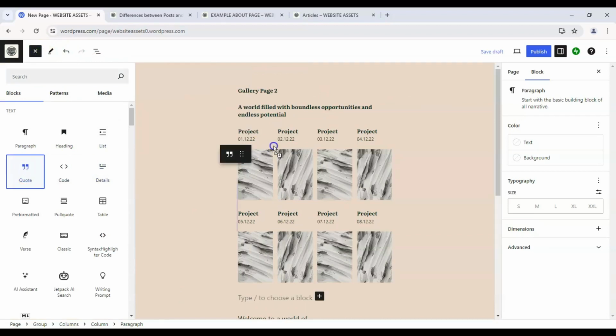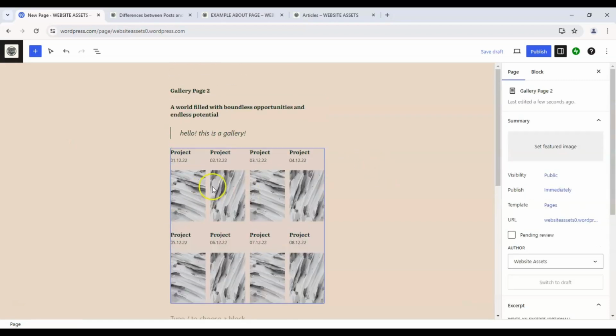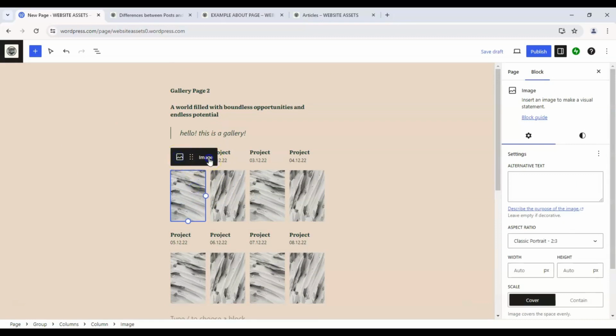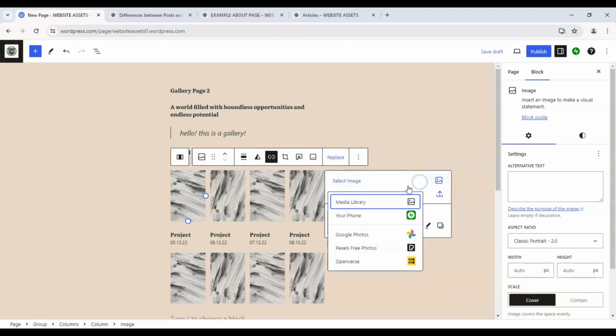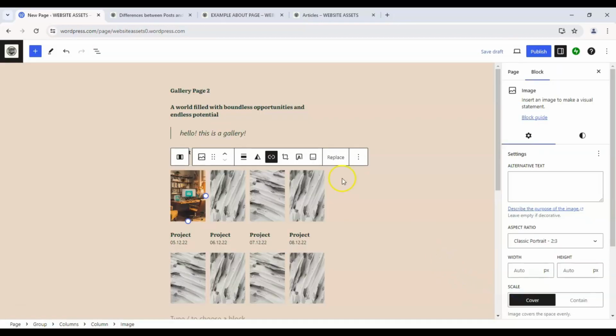I can put the quote over here. And that's how it'll look like, and we can click on this image and replace it with something from our library, like the About Us one.